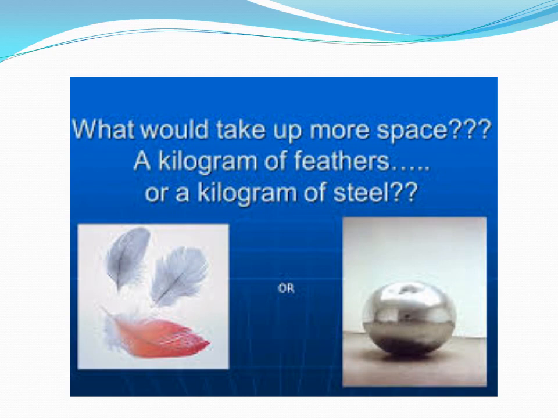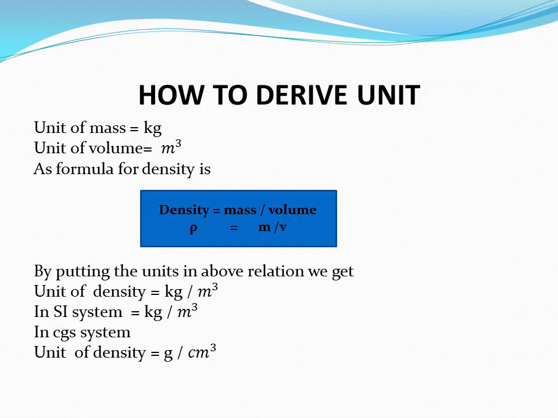If you compare a kilogram of feathers with a kilogram of steel, what would take up more space? The answer is a kilogram of feathers takes up more space, so it is less dense, and a kilogram of steel takes up less space, so it is more dense, as density and volume are inversely related to each other.